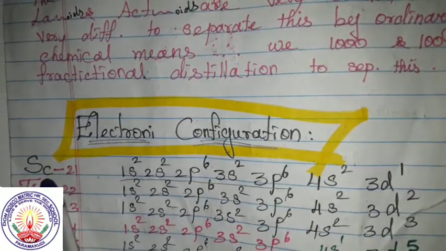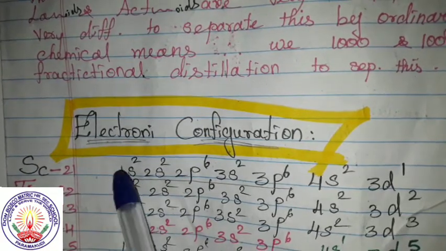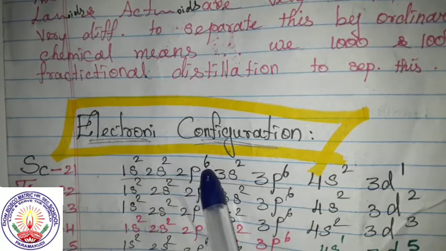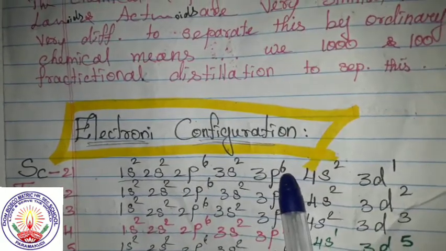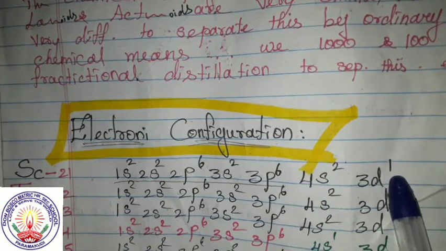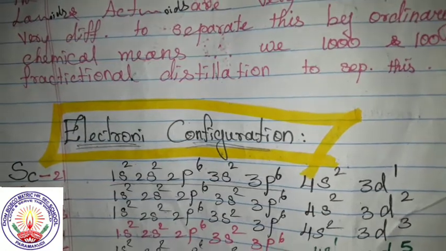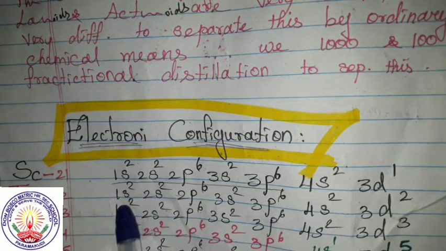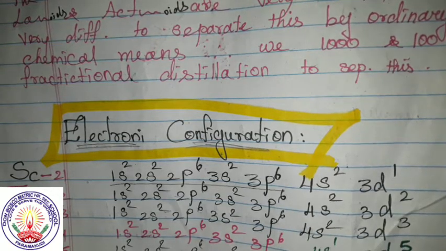Scandium's atomic number is 21, so it has 21 electrons. See, 2 plus 2 is 4, 4 plus 6 is 10, 10 plus 2 is 12, 18, 20, and here 1, that is 21. For titanium, 1s2, 2s2, 2p6, 3s2, 3p6, 4s2, 3d2.